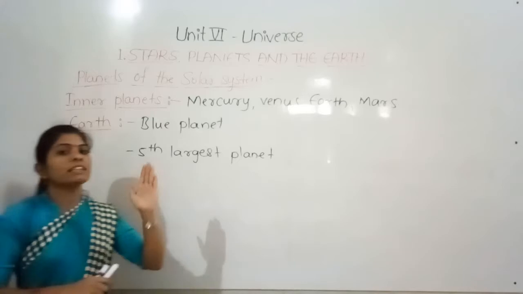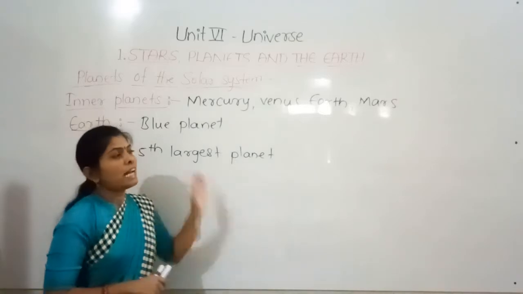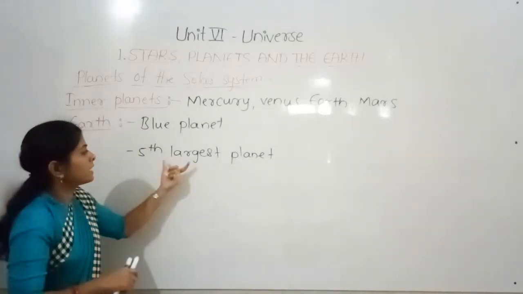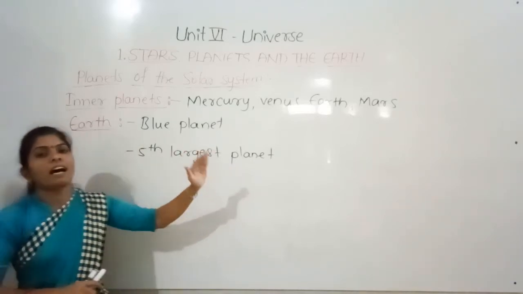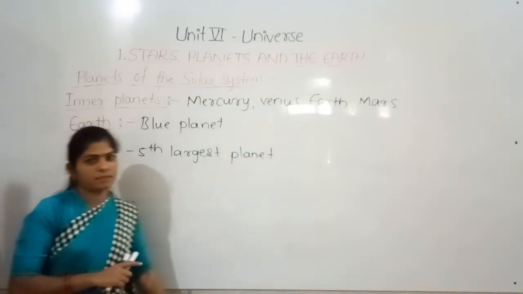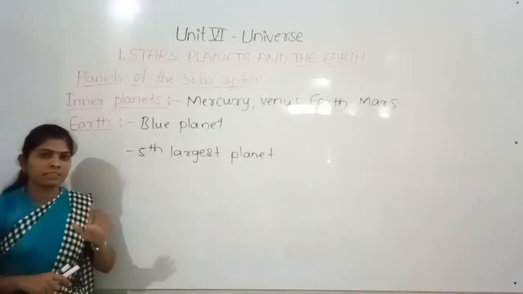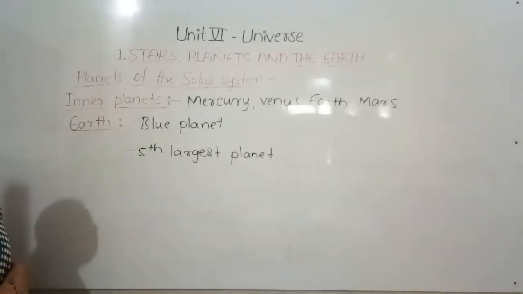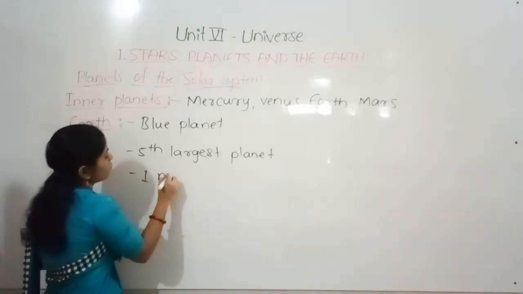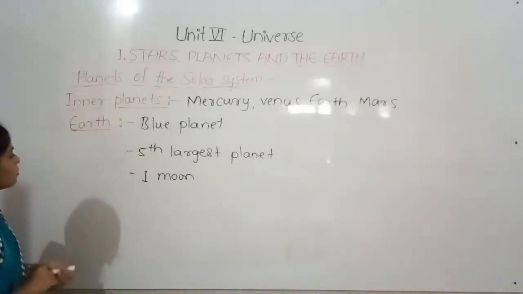Means if we consider only the first four planets, Mercury, Venus, Earth and Mars, it is the largest. And if we consider all the 8 planets, it is the fifth largest planet in our solar system, because the outer planets are all larger in size. Okay, and this is about the Earth, and it has one moon. How many moons are there? One moon, that is the natural satellite of the Earth.